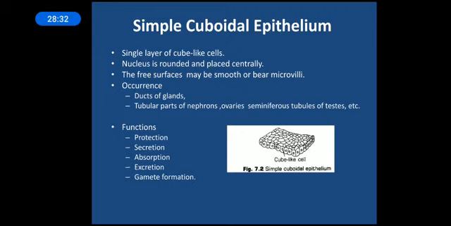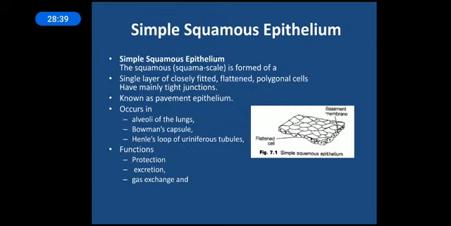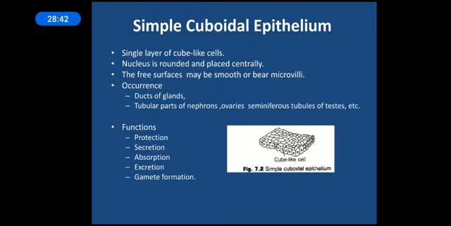So again, the simple cuboidal: the shape will be cuboid structure, cube-like cells. Nucleus is round and placed centrally. Over here also the nucleus was almost round, but it was not placed centrally because they were polygonal, so we cannot say where the center exactly is, right? So here the nucleus is basically round and is placed centrally. The free surfaces may be smooth or bearing microvilli. The surfaces exposed to the air or the cavity will be of 2 types, maybe smooth or maybe having microvilli.